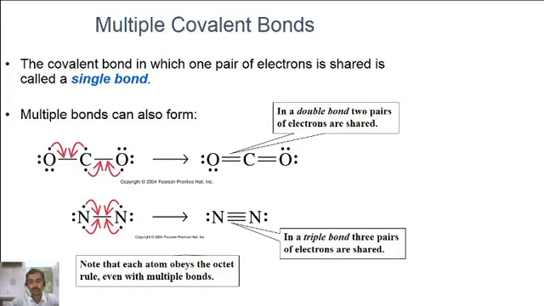Oxygen and carbon atoms share two pairs of electrons, while nitrogen atoms have three pairs of electrons for sharing. Hence, between oxygen and carbon there is a formation of a double bond, while between two nitrogen atoms there is a formation of a triple bond.